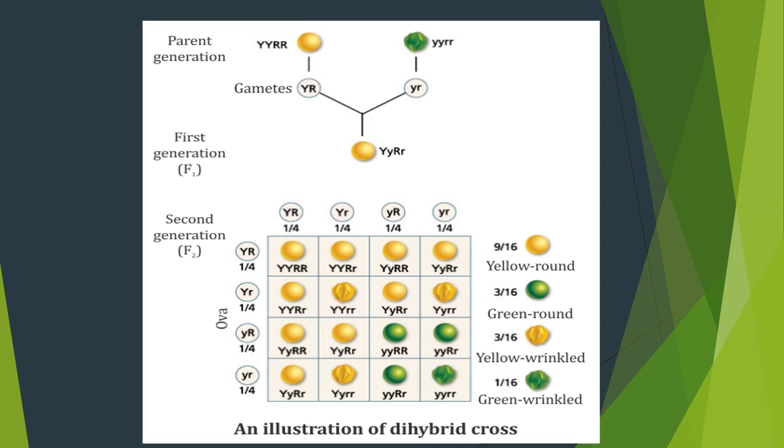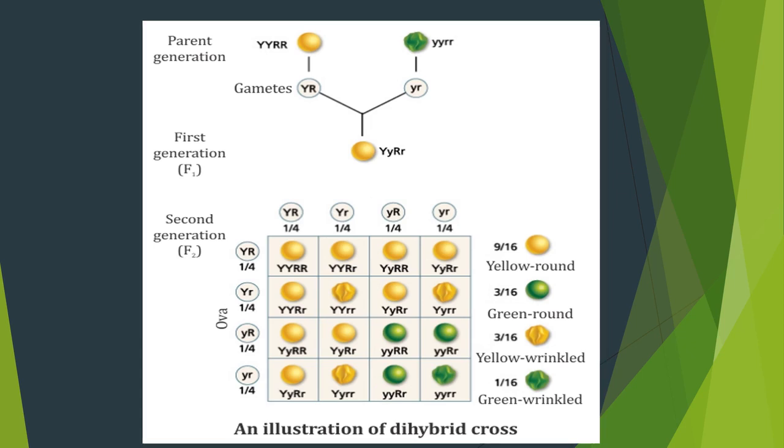Okay. The next step, as usual, the first generation has been formed, the F1 generation. So in the F1 generation, what is the combination? You can easily get the answer here. Capital Y multiplied with small y, capital R multiplied with small r. So capital Y, small y, capital R, small r. Here we got two characters: one is yellow color, the second is seed shape, round or wrinkled.